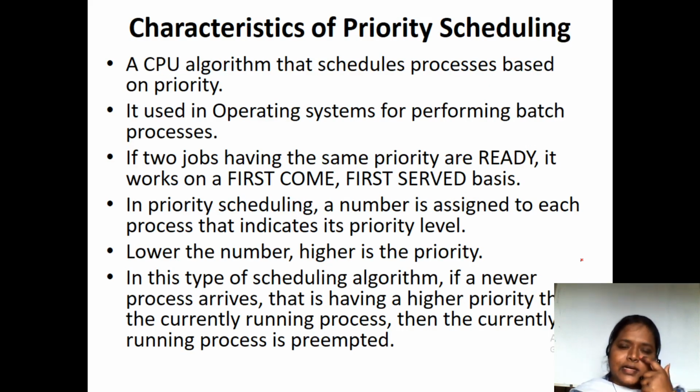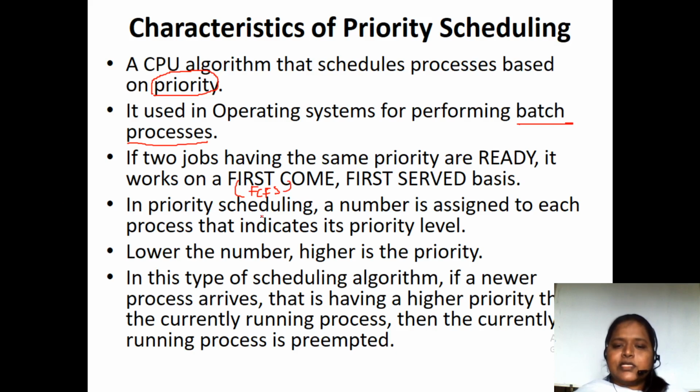So what are the characteristics of priority scheduling? The important characteristics are, first and foremost, it is based on the priority rather than anything else. And it is used in operating systems performing batch systems. As I have told you before, batch systems means we have lots of work, and all similar tasks are grouped into batches. For that batch, we give the priority. If two jobs have the same priority in the ready queue, what do we do? We make use of first come, first serve to crack that hurdle.